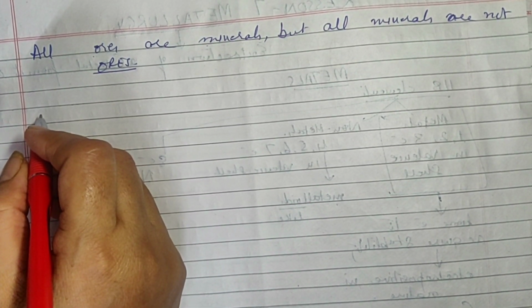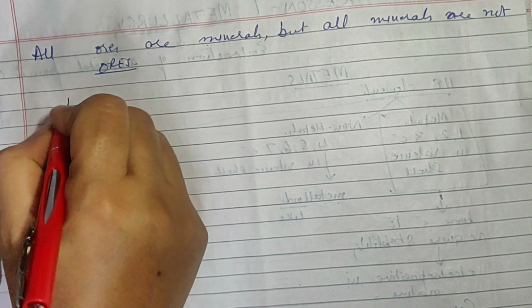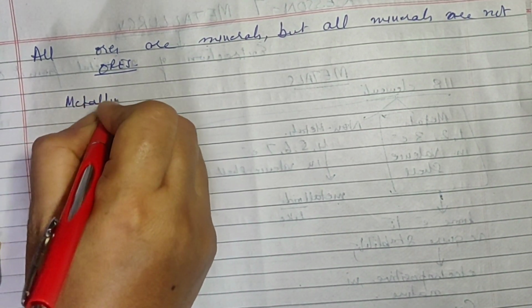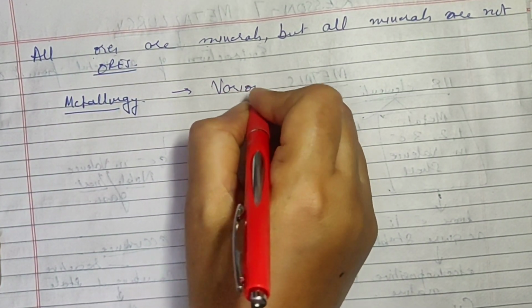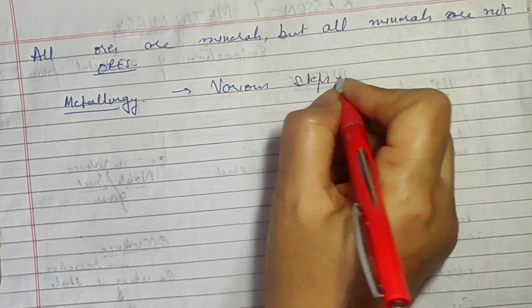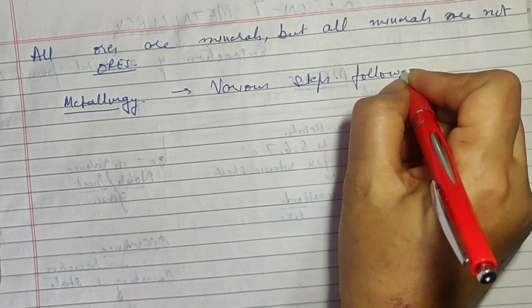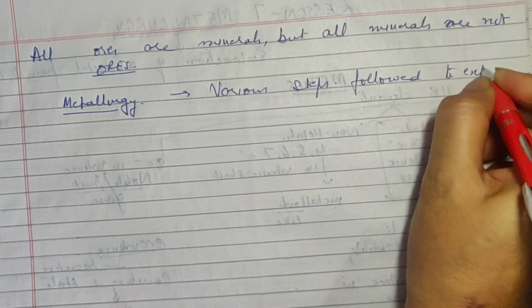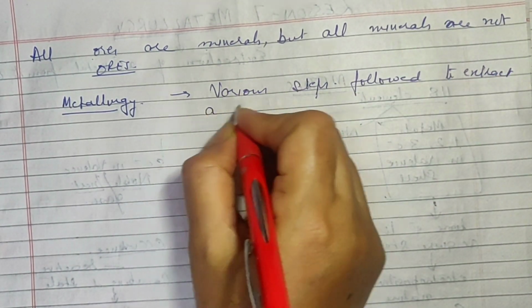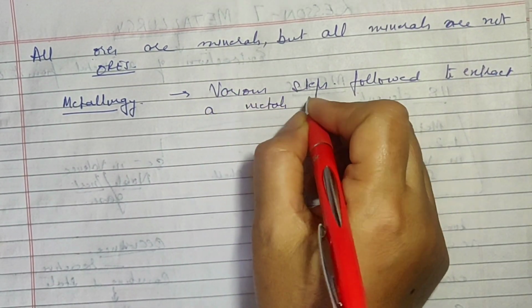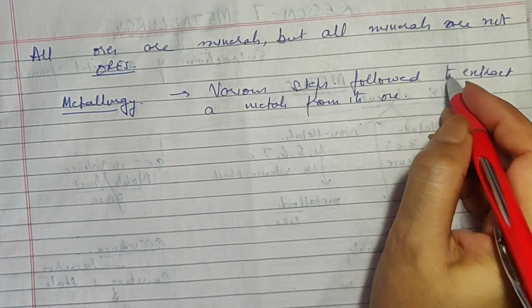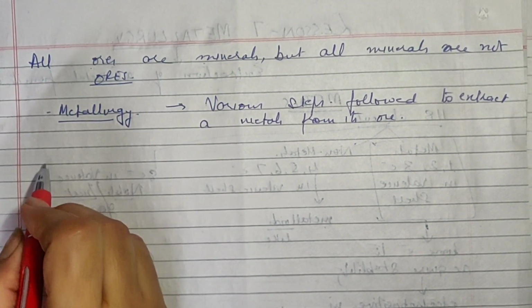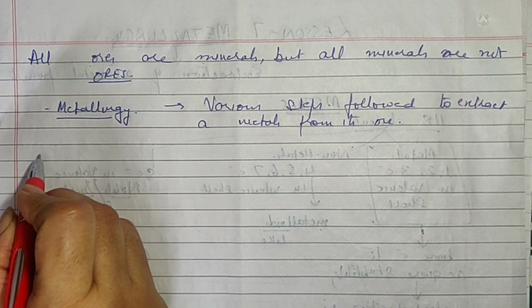Now I will tell you a little bit about metallurgy, but before that all these terms should be clear to you. So first of all, what is metallurgy? Metallurgy refers to the various steps which are followed to extract a metal from its ore. What all do we have to do to get a metal from its ore? Collectively all those steps are referred to as metallurgy. We will talk about the steps a little later, but just understand the meaning of metallurgy.